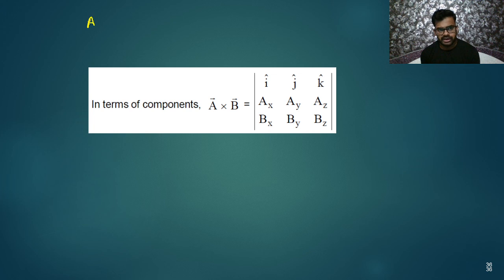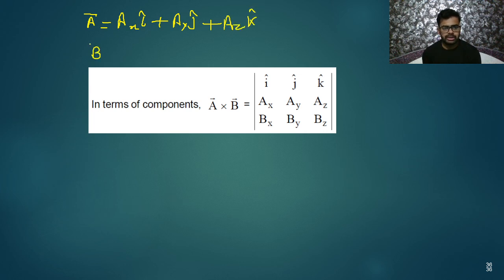Let's say this is vector A, and vector A can be given by ax i cap plus ay j cap plus az k cap. Vector B can be given by bx i cap plus by j cap plus bz k cap. These are the vectors, right? A vector and B vector. Now we need to find its cross product.